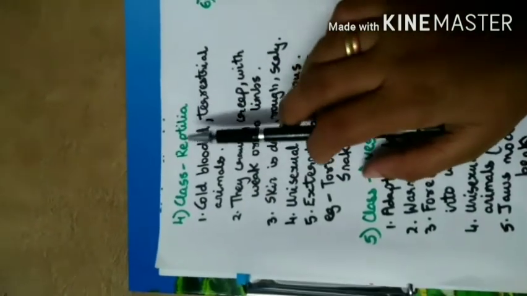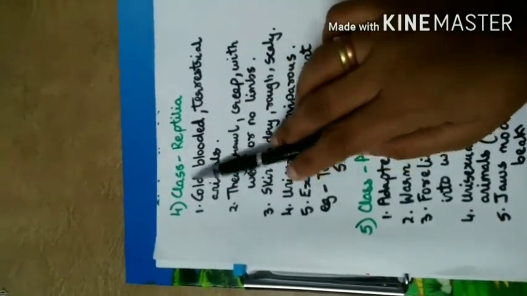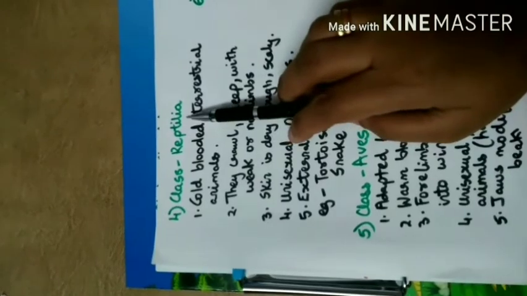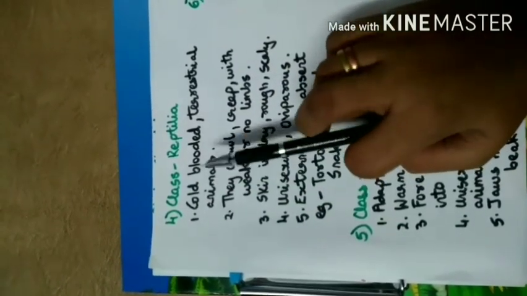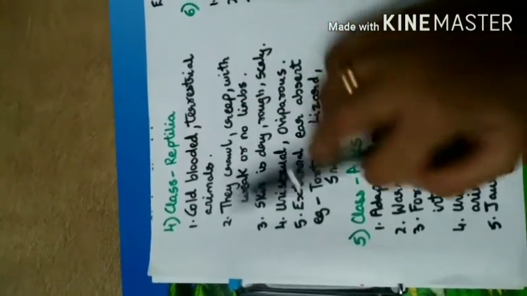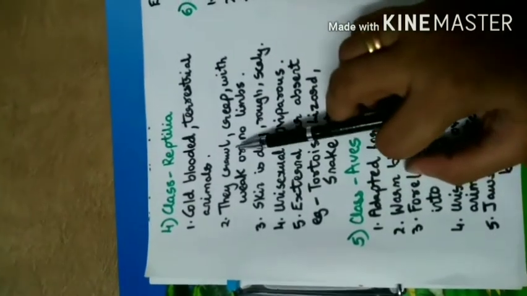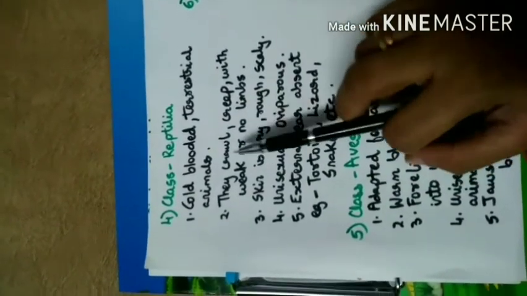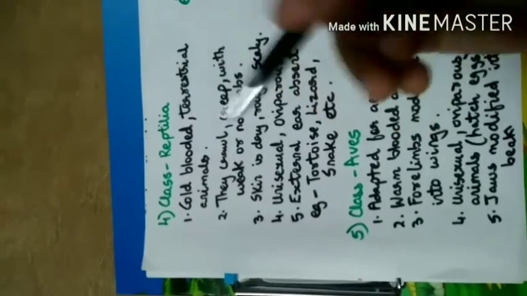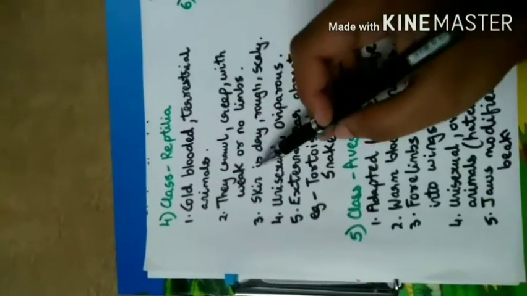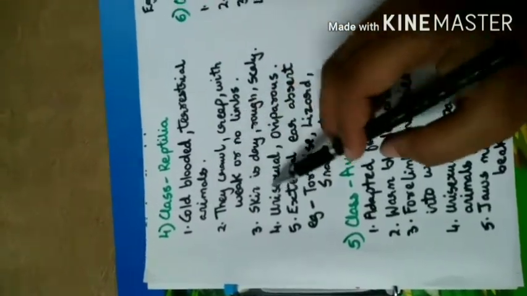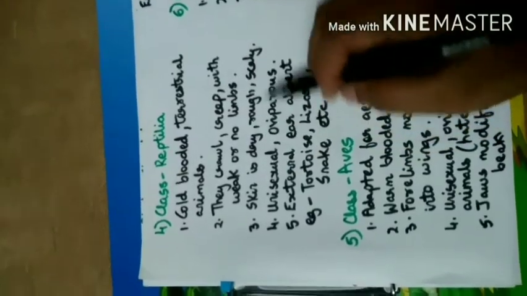Next class is Reptilia. Those are related to reptiles. Those are cold-blooded, terrestrial animals. They crawl or creep with weak or no limbs, as their limbs are not strong enough to walk. Their skin is dry, rough and scaly.